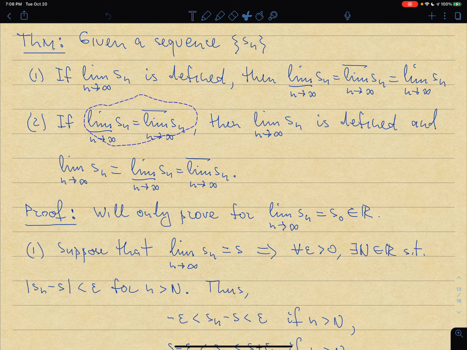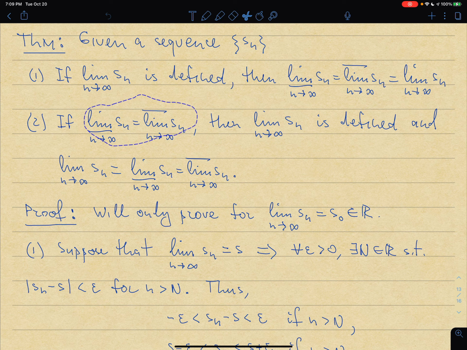If the upper limit of the window and the lower limit of the window are exactly the same, then your sequence is squeezed between these two boundaries of the window. If both boundaries coincide, then the limit must exist and be equal to that number.